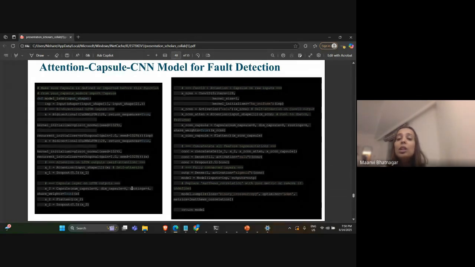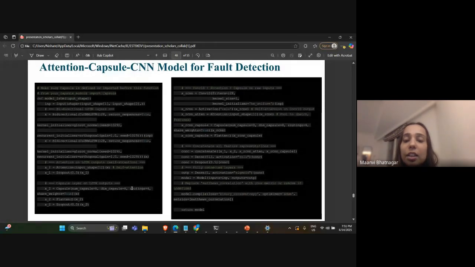Also from previous researches I have come across that these types of initializers work best with voltage and current signals, like with our power system networks. At the end of this convolutional network, the activation function that is used is ReLU, the rectified linear unit, which is used especially in CNNs.